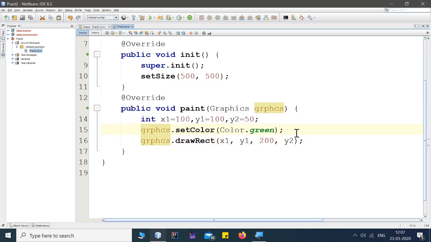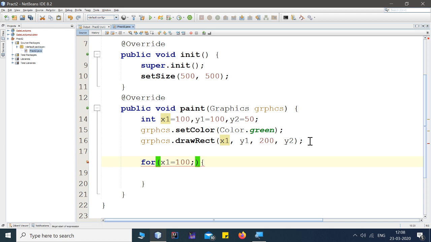You have already studied multi-threading in Java, guys. Now I just wanted to write one loop. Watch this loop carefully. I've set the initial value of x1 as 100. Then I just wanted to move it to 300. Why I'm taking 300? I'll teach you. Then x1 plus 5. So I have taken a loop something like this, where x is from 100.